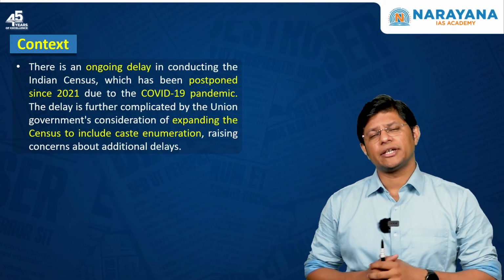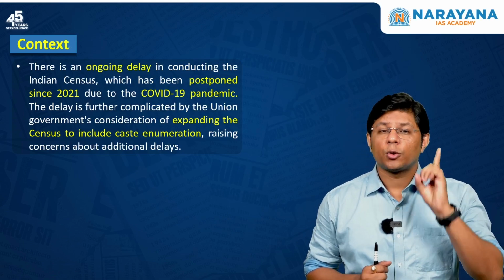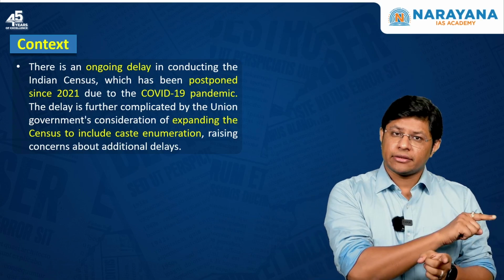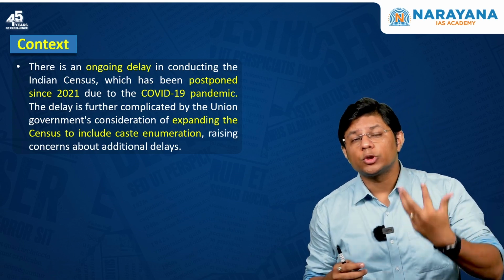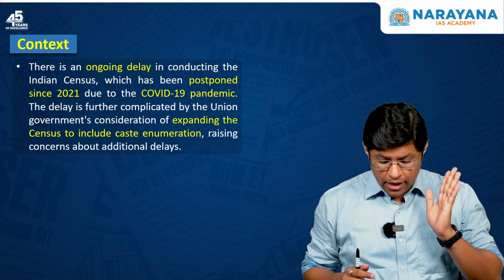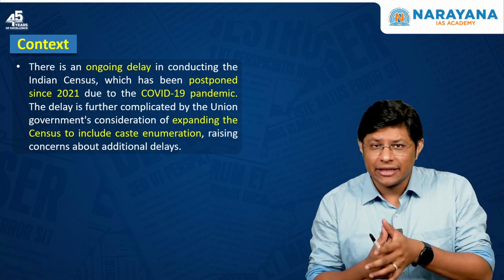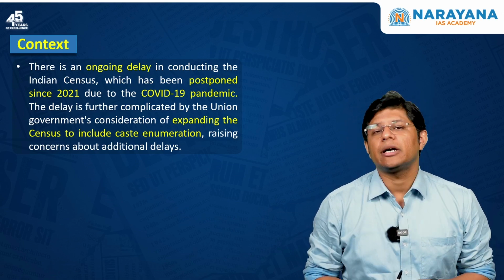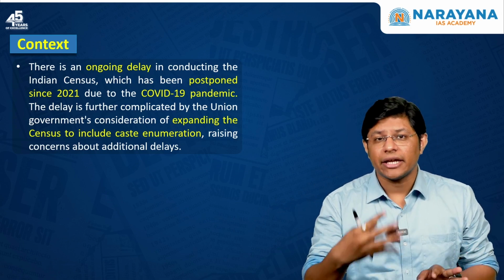What is the context? The census was about to be undertaken in the year 2021. The last census was held in 2011. The next census was about to be held in 2021, but it was postponed because of the pandemic. Now, this might further be delayed. Why? Because the government is saying that during the census, we are going to collect the information about the different castes as well. That's the reason it might take more time.